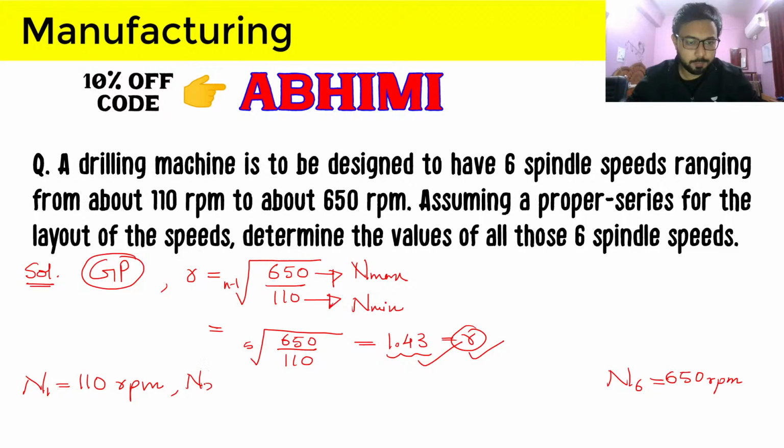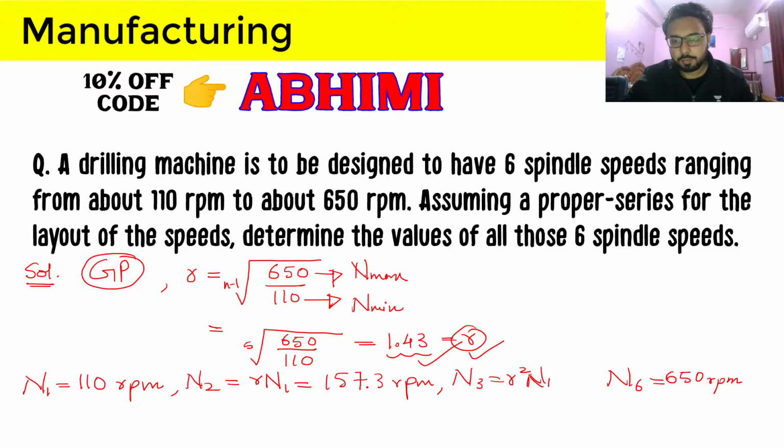So n2 will be R n1, so this will be simply 1.43 into 110, so 157.3 rpm. n3 will be R square n1, so this will become 224.93, so let's take it as 225 rpm.